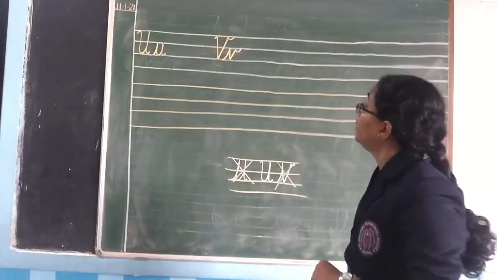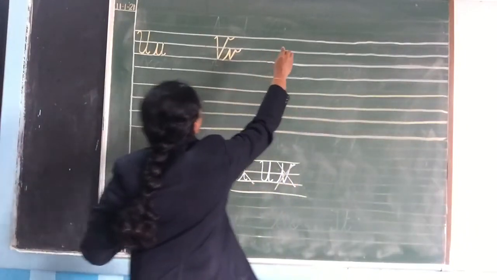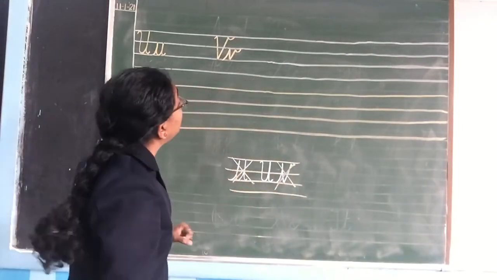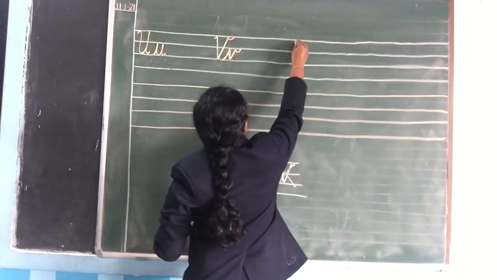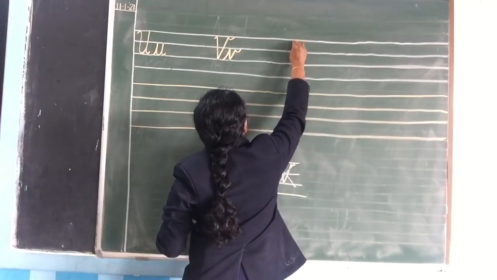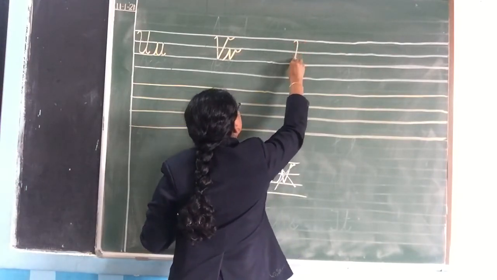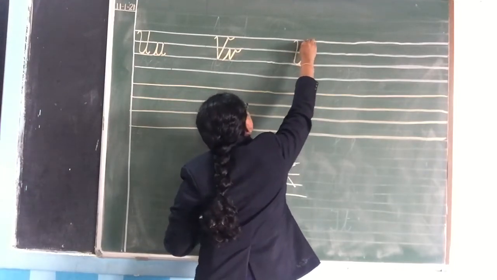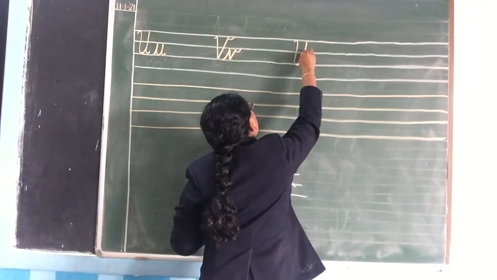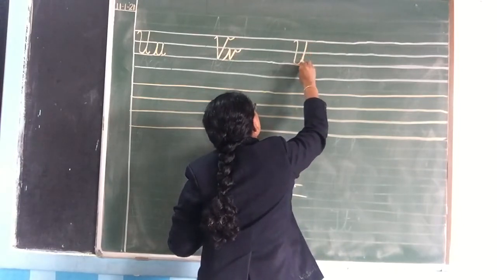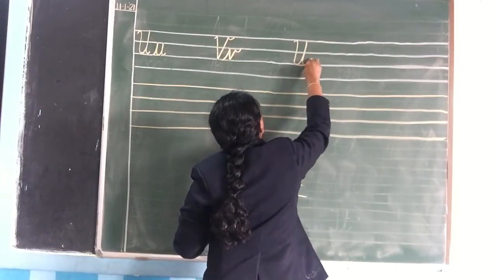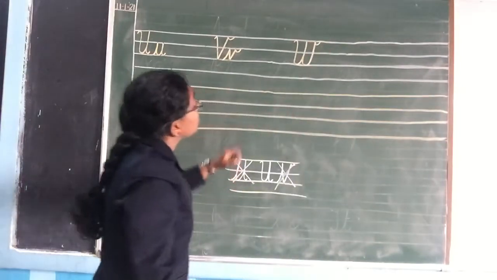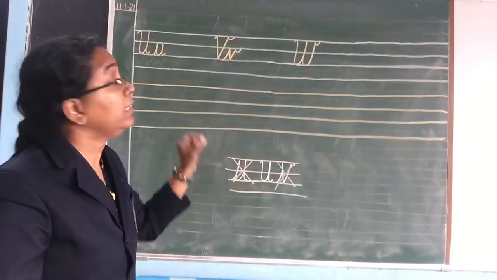Now after v, what will come? We'll write W. Now how to write W? See, from the first line, make a curve, come down to the third line, again go up, then come through that same line and then make a curve touching the third line, again go up and then make a curve. Like this you will write capital W.